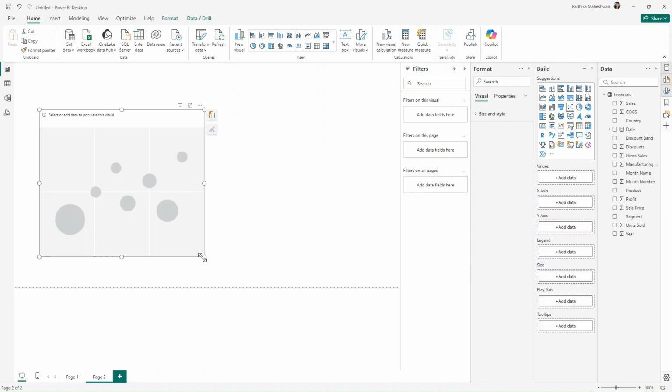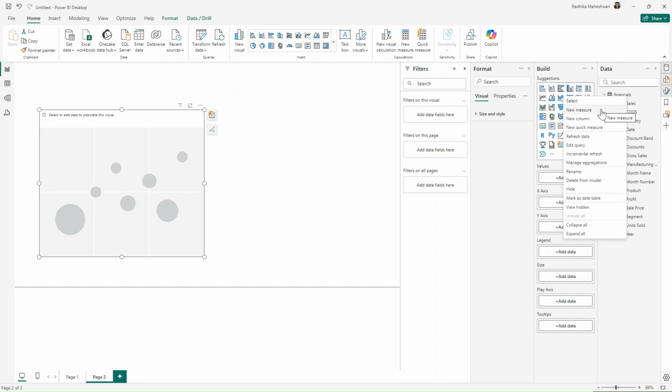We need to make this scatter plot between the profit margin and units sold. We don't have profit margin out of the box from this data set, so we are going to create this. And because there is only one measure required, I'm not going to create a new table to store my measures. I will just create that measure in this table itself.